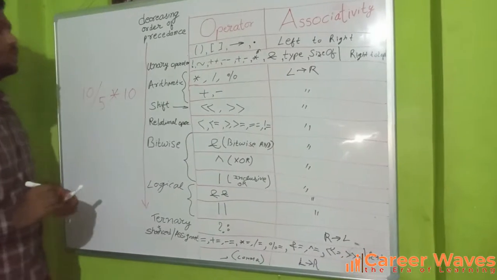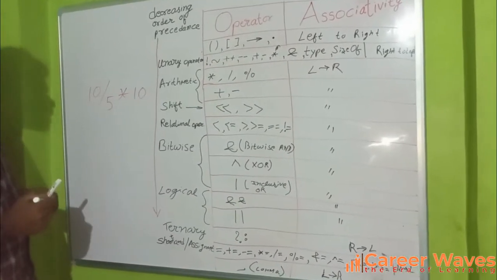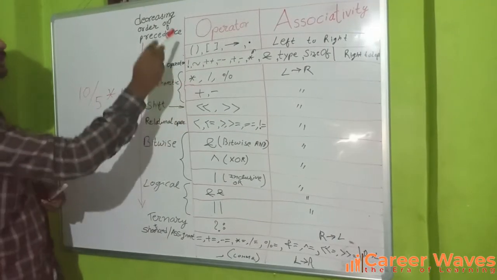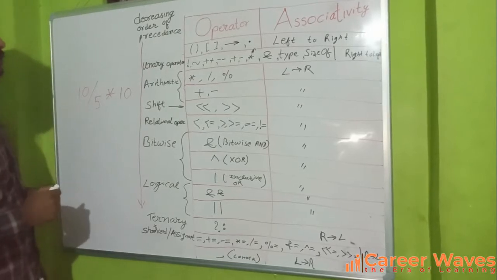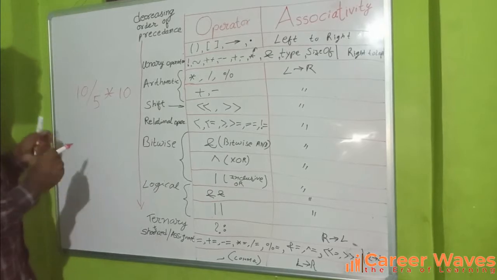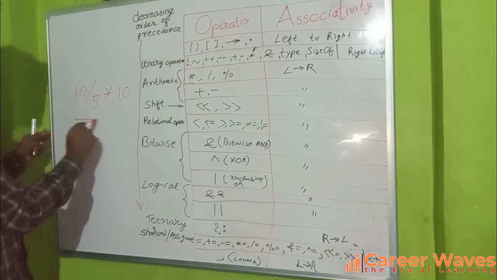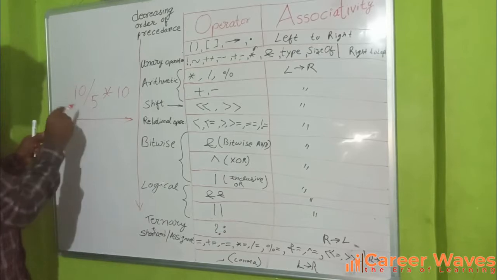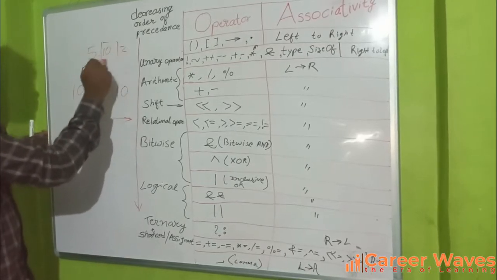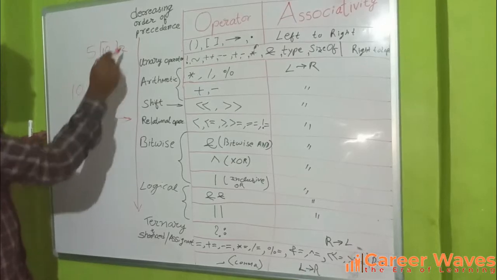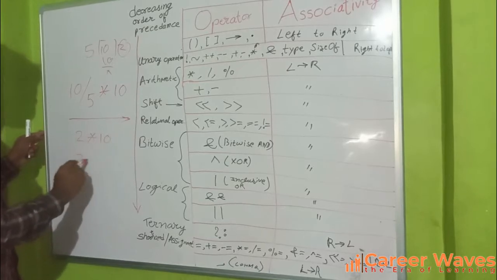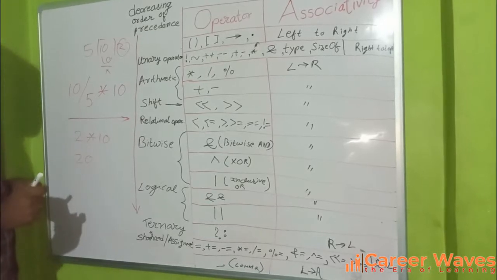Okay, what will be the output for this? Again we have to see that division and multiplication have the same precedence. So we have to solve this expression from left to right, which means solving from this side to this side. First we resolve 5 divided by 2, and this division returns 2. Then multiplication by 10 gives 20. The output for this will be 20.